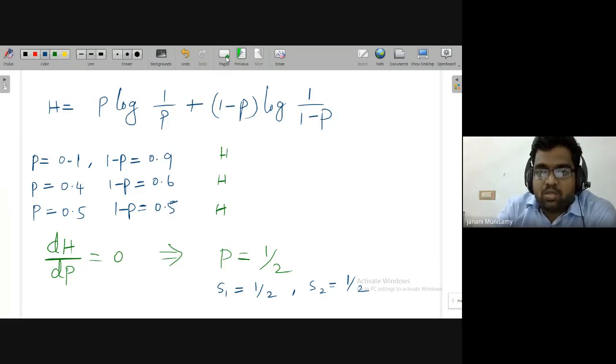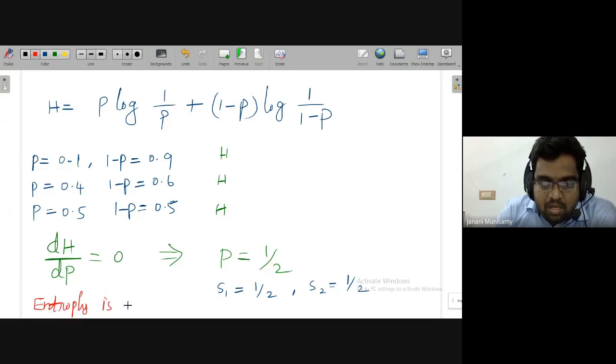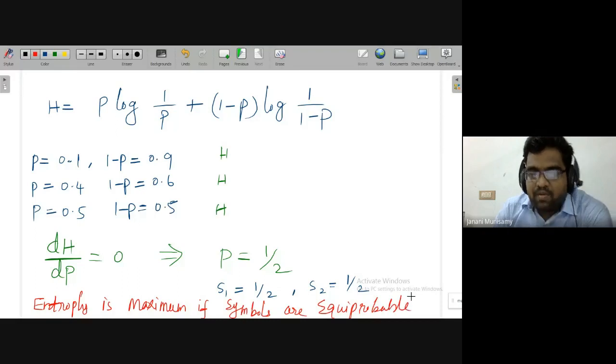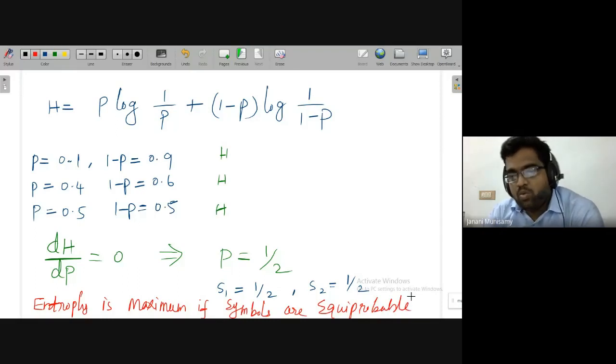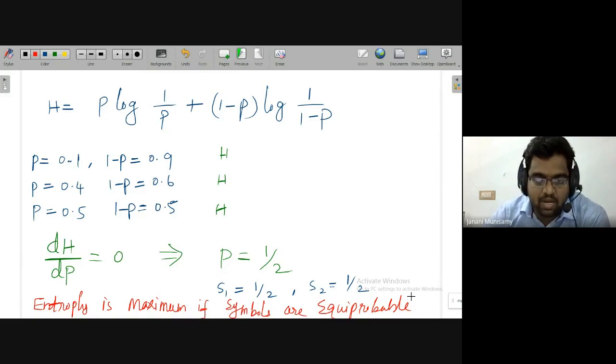So what is the conclusion from this? Entropy is maximum if symbols are equiprobable. Whenever the symbols have equiprobable values, you will get the maximum entropy. In all other cases, definitely you will get entropy less than that maximum value. That is the main observation here.